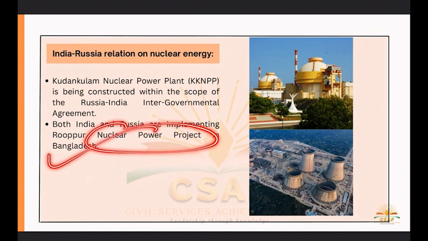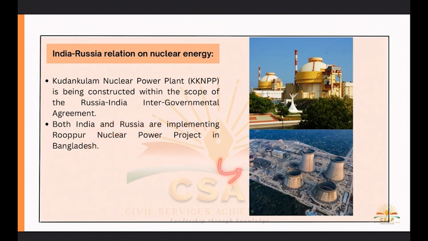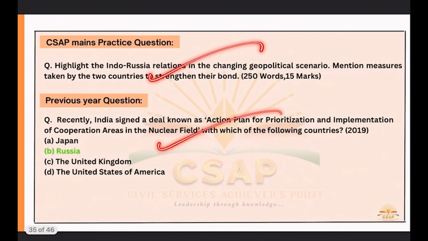এটা প্ৰজেক্ট কৰি আছো ইন বাংলাদেশ, which is a very important project for them to make more and more electricity for this particular state, which is basically economically more like in a difficult condition as compared to any other South Asian states. Okay, so এটা মই মেইনস কোৱেশ্চন দি দিছো, এটা ইয়াতে প্ৰিভিয়াস ইয়াৰ কোৱেশ্চন আছে MCQ, do attempt it.